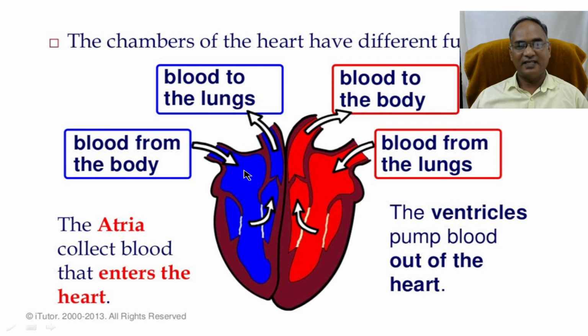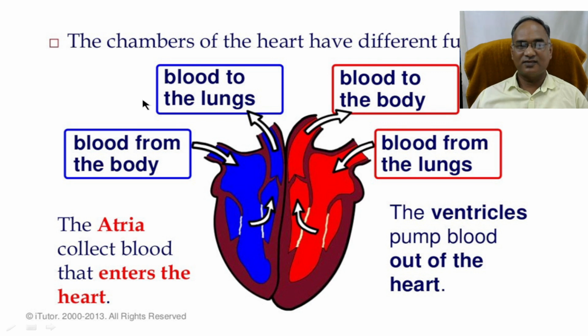The right atrium enters into the right ventricle, and by contracting, the right ventricle pushes the blood to the lungs, where it is purified and sent back from the lungs to the left atrium, from the left atrium to the left ventricle. Finally, the left ventricle compresses the chamber and pushes the blood throughout your body.